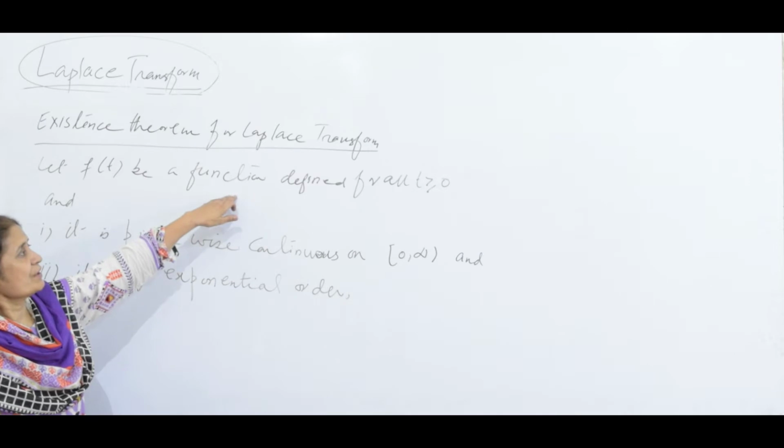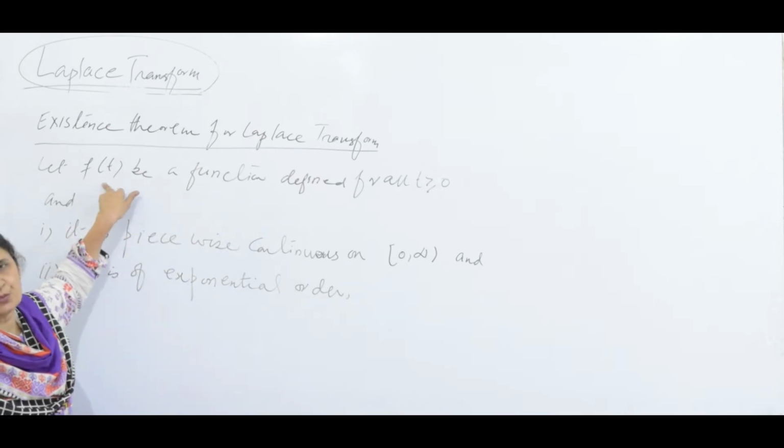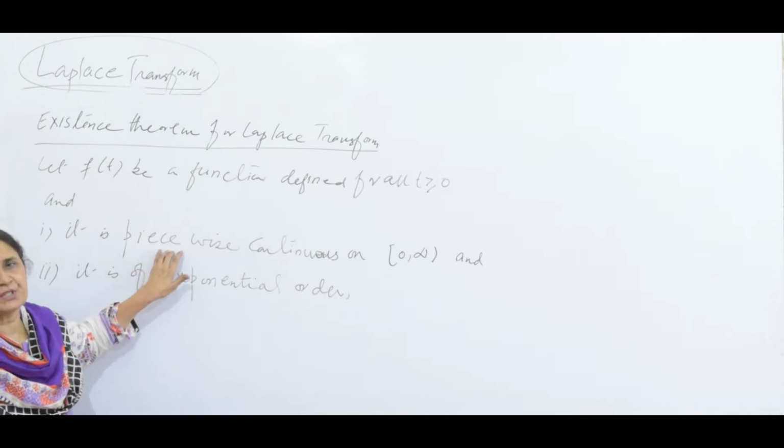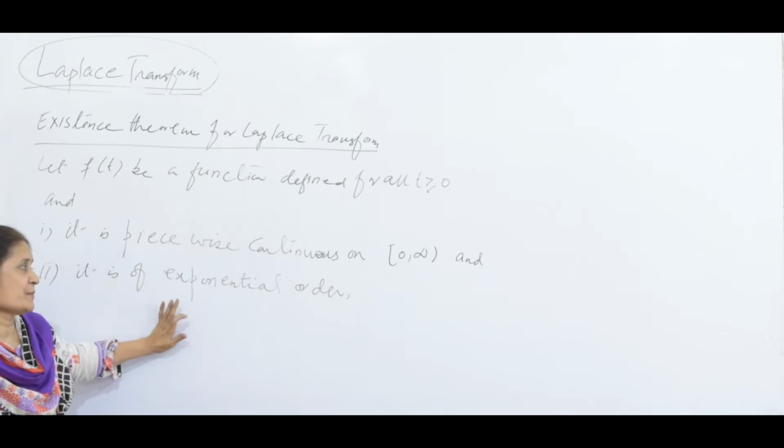So a function f(t) whose Laplace transform exists must satisfy two conditions. One is that it is piecewise continuous and the other is that it is of exponential order.